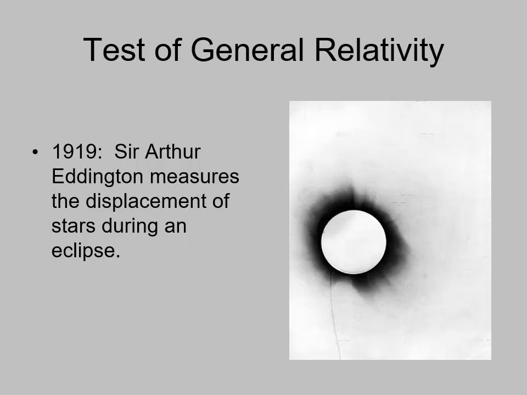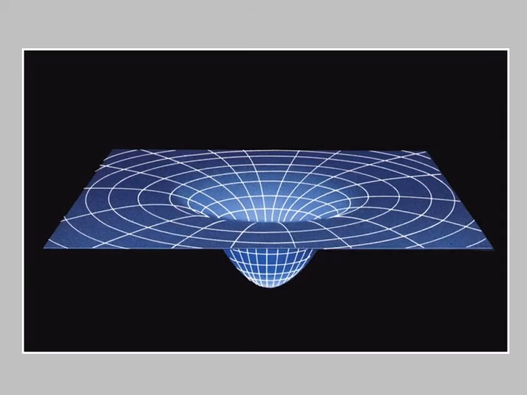of the 20th century. So Sir Arthur Eddington in 1919, very shortly after Einstein makes this prediction, goes to where a total solar eclipse is visible, and the stars, the Pleiades, were showing up behind the sun, and they were slightly out of position with where they should be because of the sun's gravity. So this was the very first test of general relativity and the bending of light due to gravity.